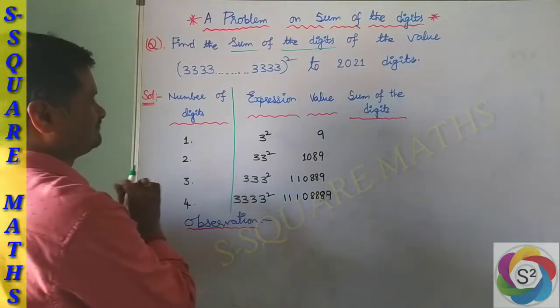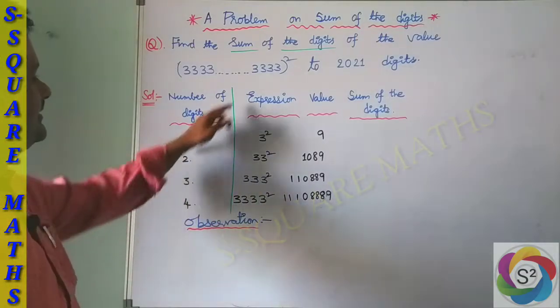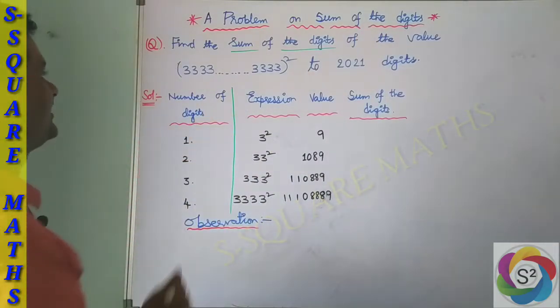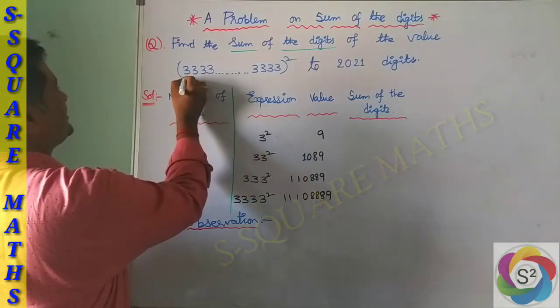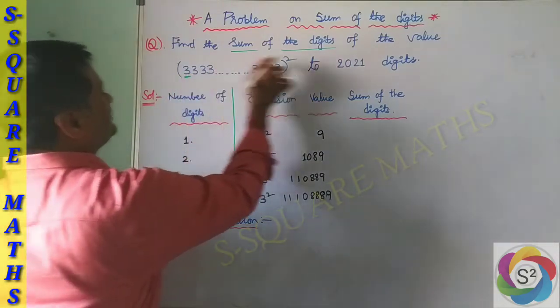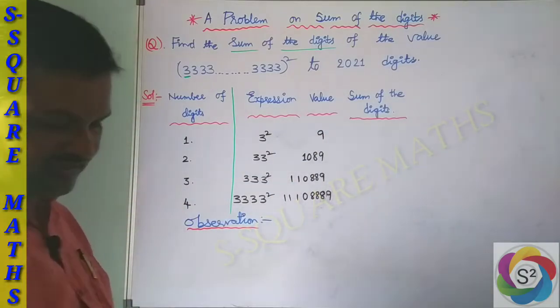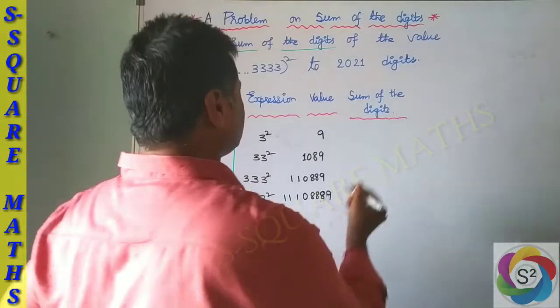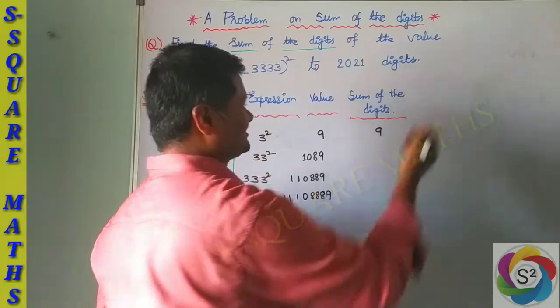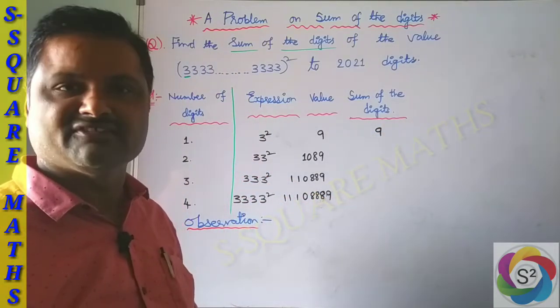For 1, the expression is nothing but 3 square. 3 square is 9, as you know very well. For this, obviously the sum of the digits is 9, only the one digit.